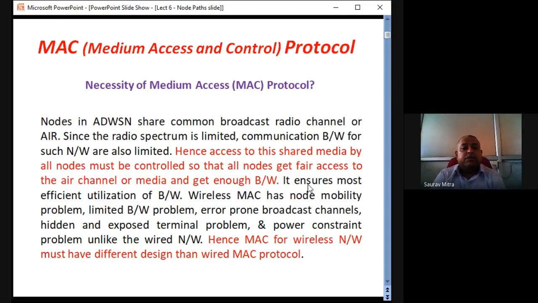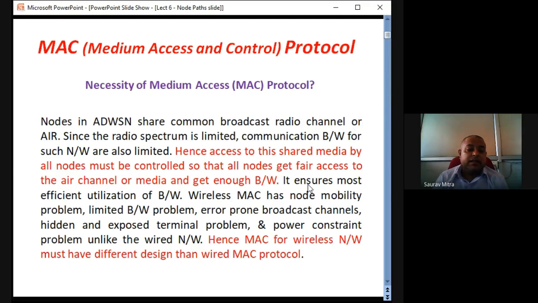Then MAC also ensures that no node is given more preference, or there is no favoritism of channel allocation. That means all the nodes should get a fair amount of channel allocation. All the nodes should be able to put all the data to the channel for transmission, or can fetch data from the channel properly. So there should be no favoritism, and there should be a fairness of transmission and reception.